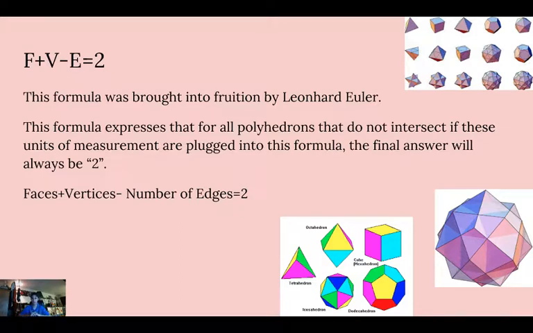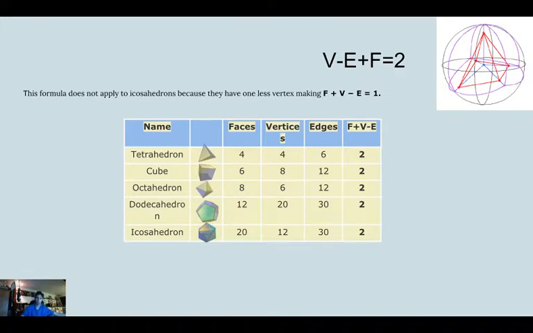Faces plus vertices minus edges. Number of faces, plus vertices of the polyhedron, minus the number of edges equals 2. No matter what kind of polyhedron it is, it will always equal 2. So that's a really fascinating concept to think of. And this is something you can look at that proves it.